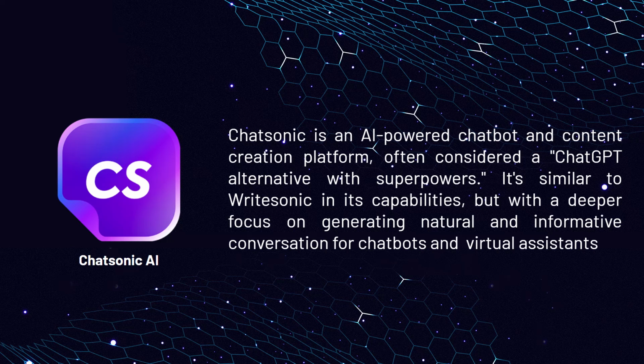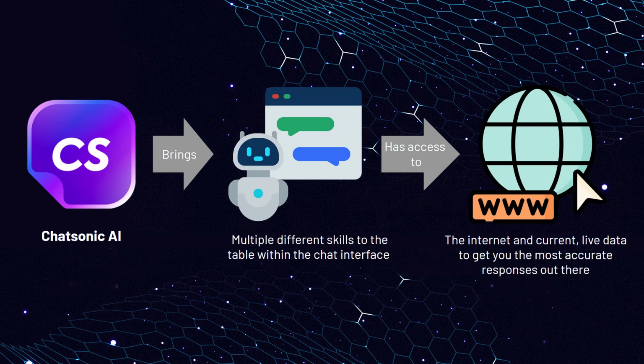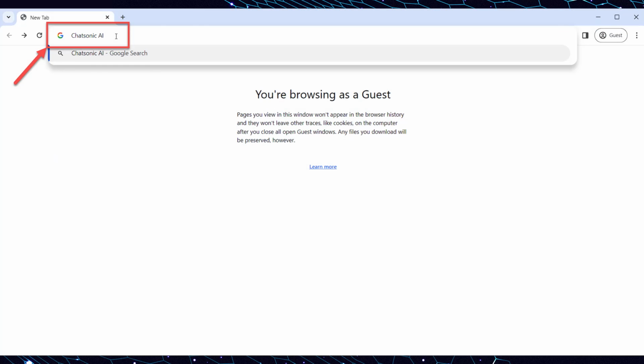It's similar to WriteSonic in its capabilities, but with a deeper focus on generating natural and informative conversation for chatbots and visual assistants. ChatSonic brings multiple different skills to the table within the chat interface. It natively has access to the internet and current live data to get you the most accurate responses out there. Let's try to use ChatSonic AI for testing purposes. To start using the tool, you should follow the next steps.